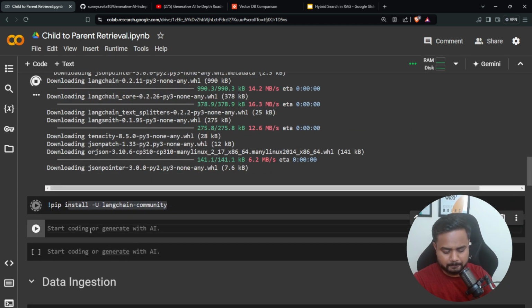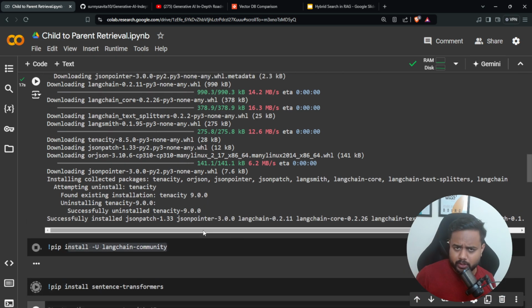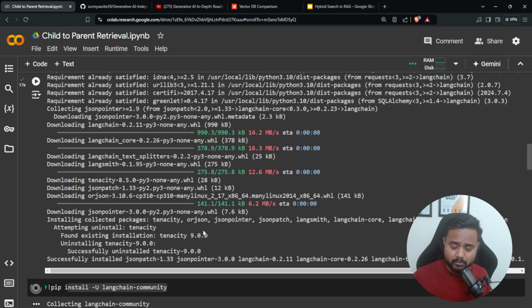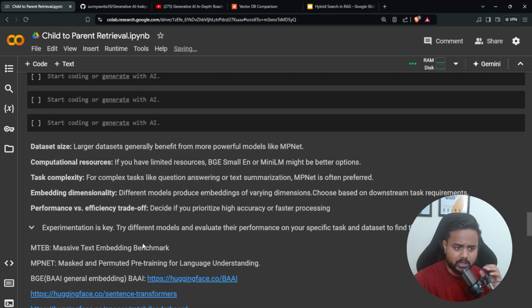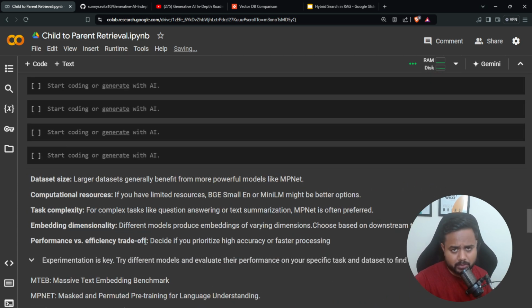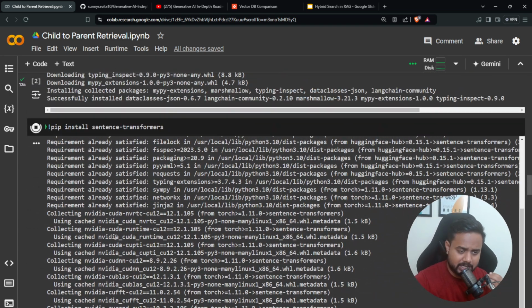Here I can give you sentence-transformers. It's a very important library to load different embedding models. I will give you a little more in-depth information related to embeddings, because I know many people have some confusion. Don't worry, I'll be creating a few other videos on embeddings, how embeddings are generated using a transformer-based model, with the complete mathematical intuition of each stack of the transformer. Soon I'll be coming up with that video as well. So here is my sentence-transformers.